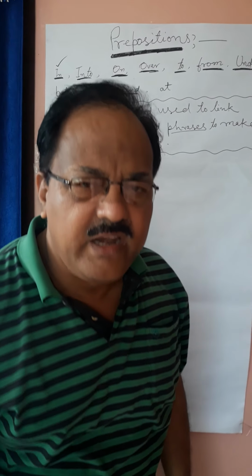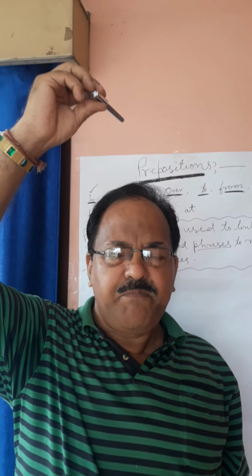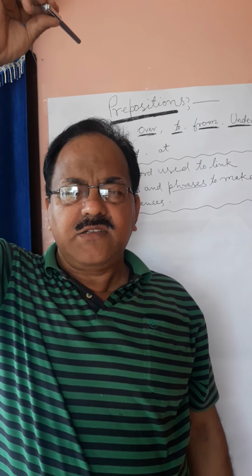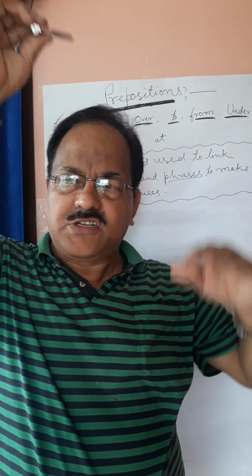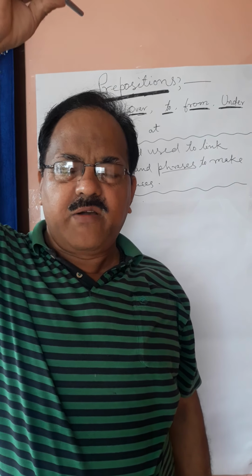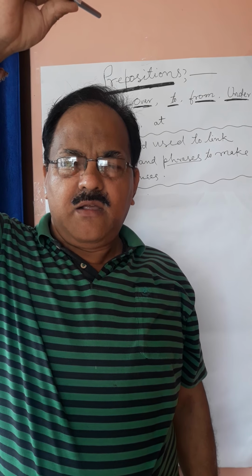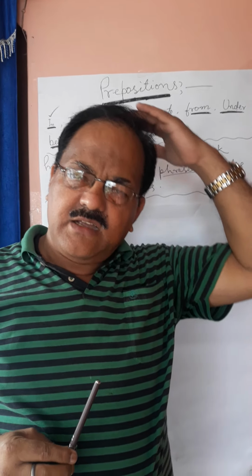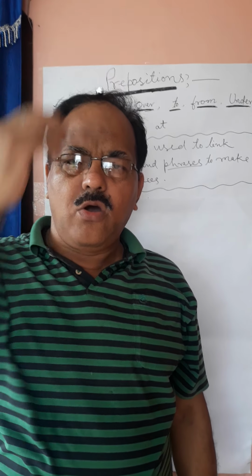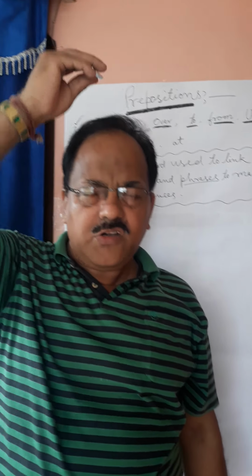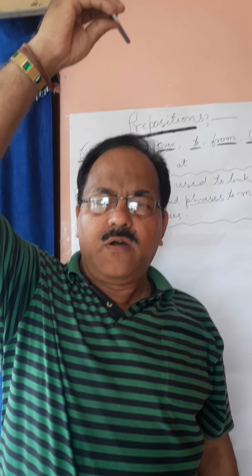But when it is not touching here, see, where is the pen now? The pen is over my head. It is not touching here. The pen is over my head. So if it is touching, then we say on. When it is not touching, then we say over.